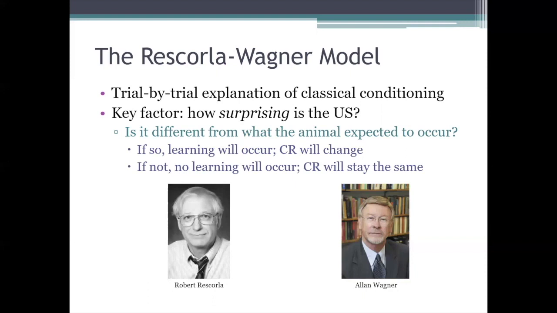The animal won't change at all how it responds to the conditioned stimulus. So, in other words, its conditioned response will stay the same. So that's the most basic thing to remember about the Rescorla-Wagner model. When you think about the Rescorla-Wagner model, think surprise. How surprising, how unexpected is the US? That is the key factor in this theory.